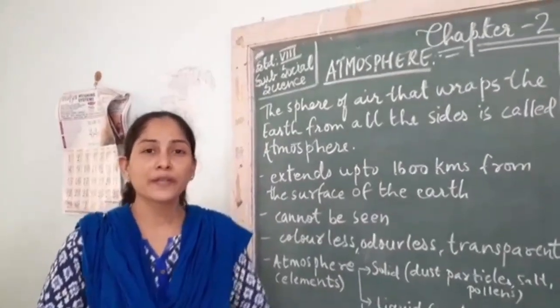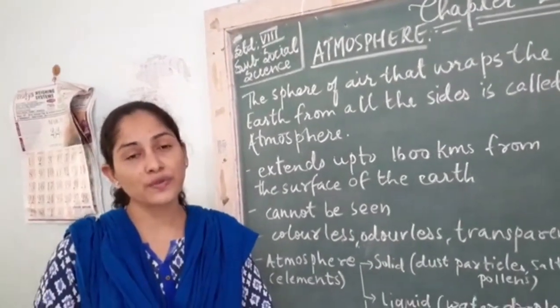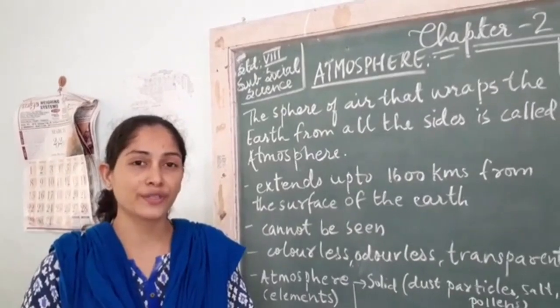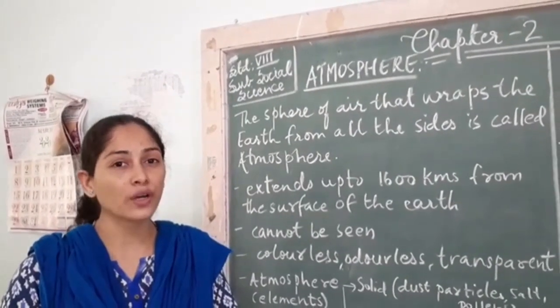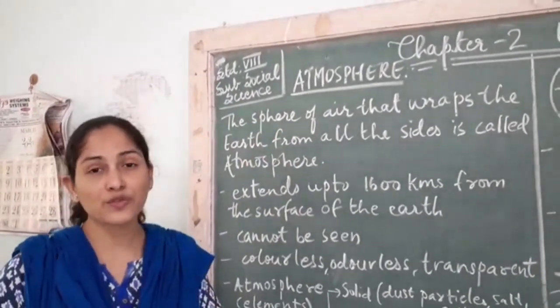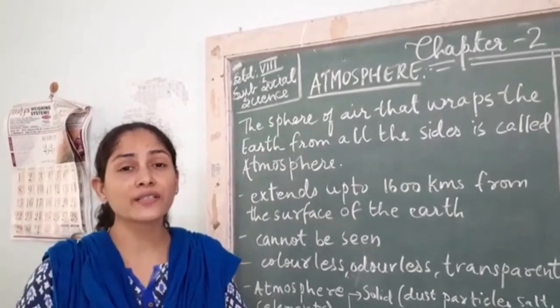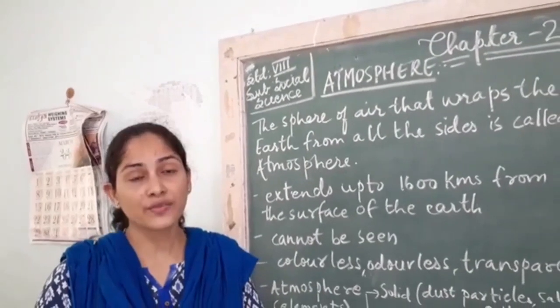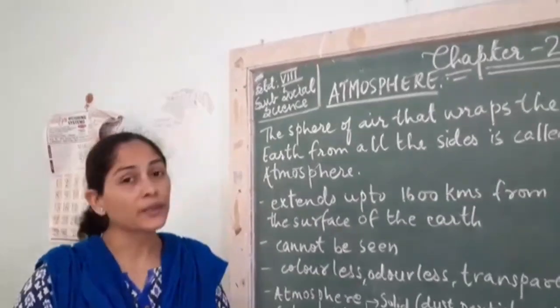Standard. In the previous video, we had learned about two spheres, lithosphere and hydrosphere. In this video, we are going to learn about atmosphere, biosphere and the human activities which are adversely affecting the spheres of the earth. Let us start with atmosphere.